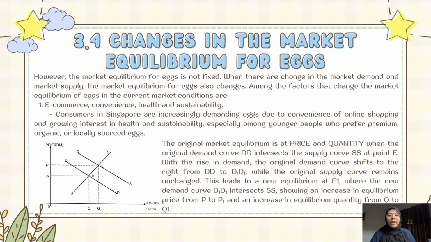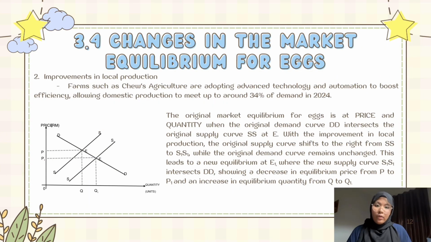This leads to a new equilibrium at E1 where the new demand curve DD1 intersects SS, showing an increase in equilibrium price from P to P1 and an increase in equilibrium quantity from Q to Q1. Next, we go to change in supply in the market equilibrium for egg.